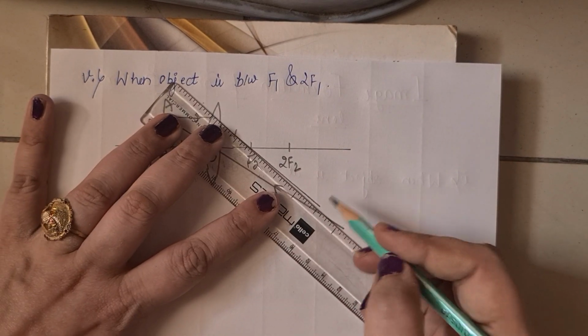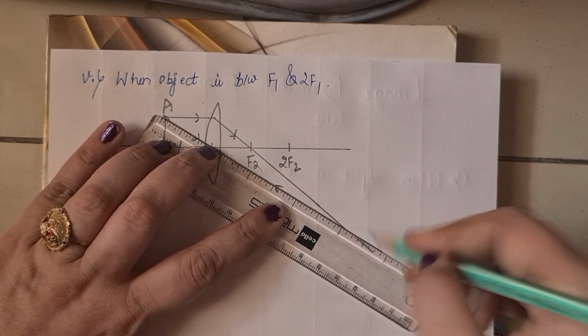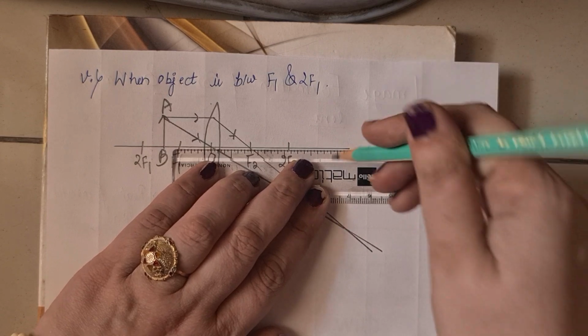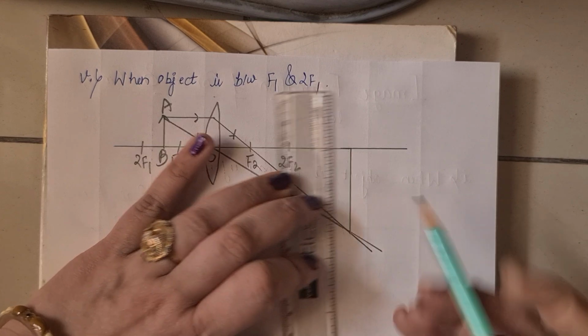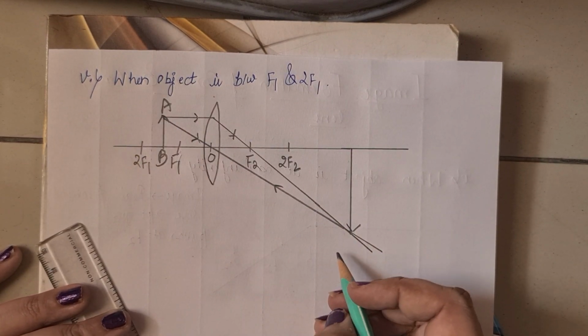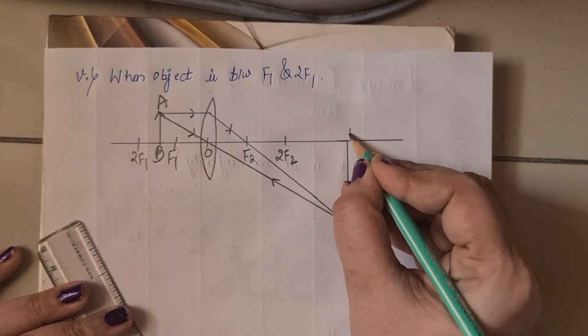Then these rays merge at a point that is behind the 2F2, so it is A dash B dash.